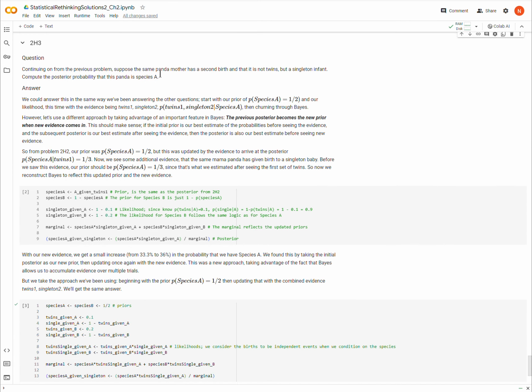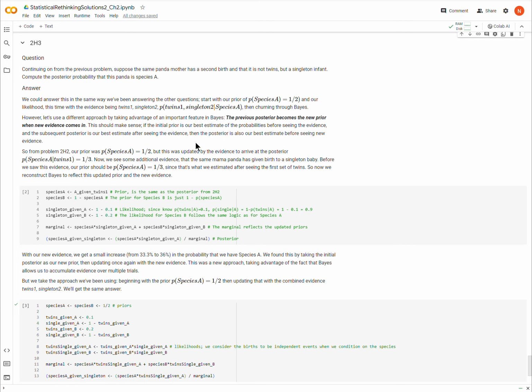Okay. So now in question 2H3, we are continuing from 2H2, but now that same panda that gave birth to twins gives birth again, and this time it's to a single infant, a singleton, they're calling it here. Okay. And so we're asked to, again, find the probability that the animal we have is species A. And we're going to do this in two ways.